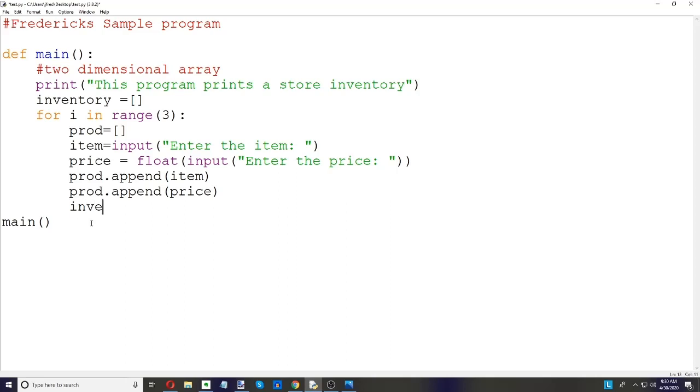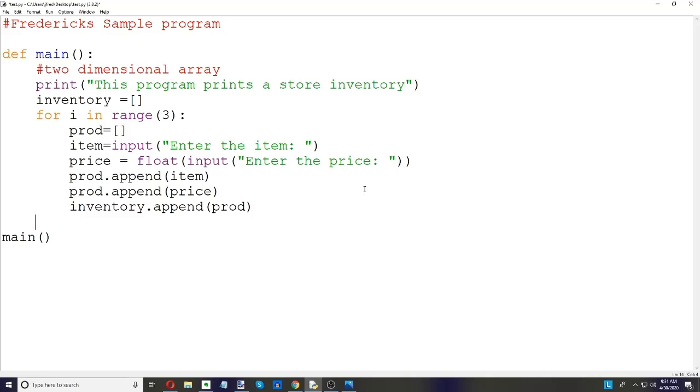Then we're going to put the whole product list, inventory.append(product). So I need to talk about this. First we get the item, put it in product. Get the price, put it in product. Get the product, put it in inventory.